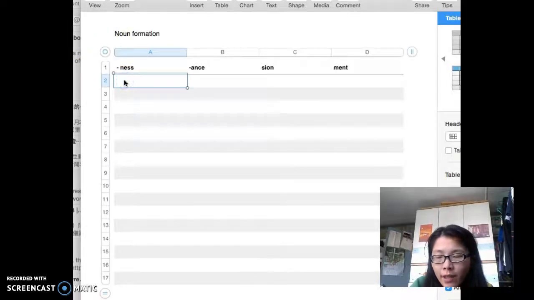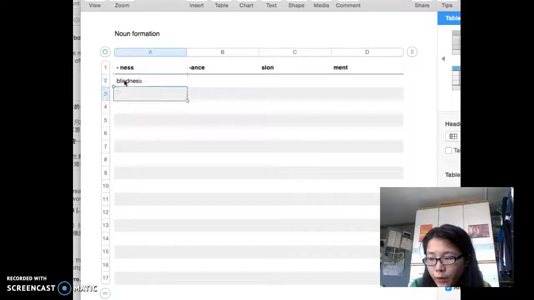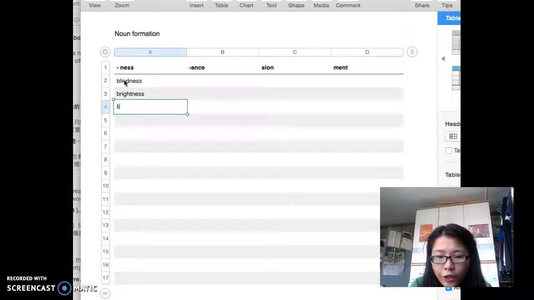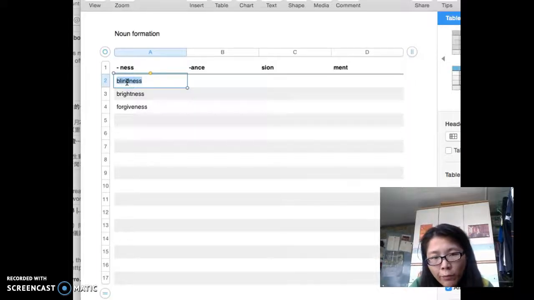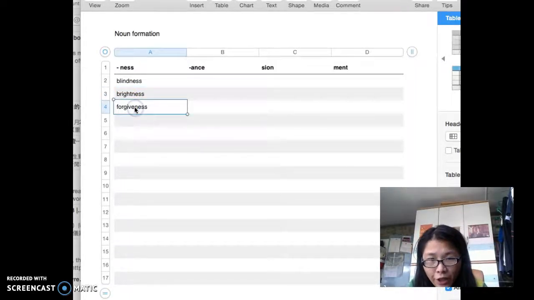So for example, take an example, anything with -ness. We have blindness, we have brightness, we have forgiveness. So actually they all come from an adjective. These two come from adjectives. This one comes from the adjective blind. This comes from the adjective bright, and this comes from the verb form of forgive.